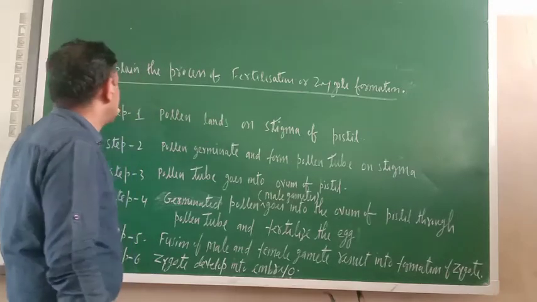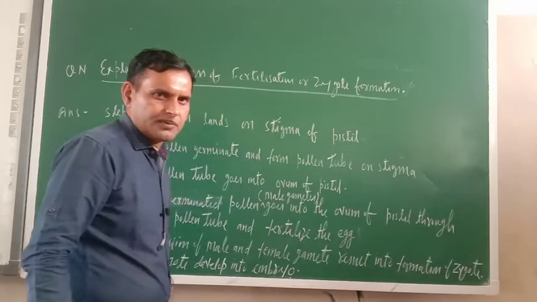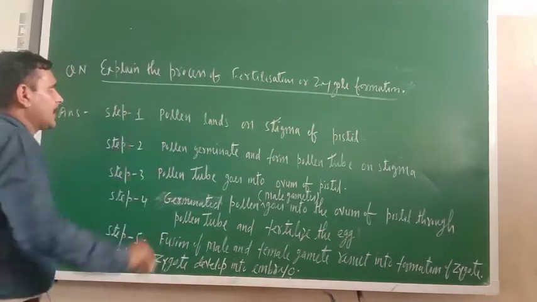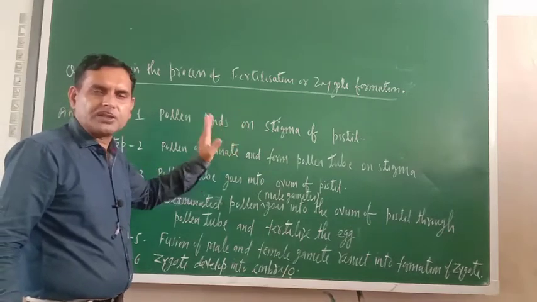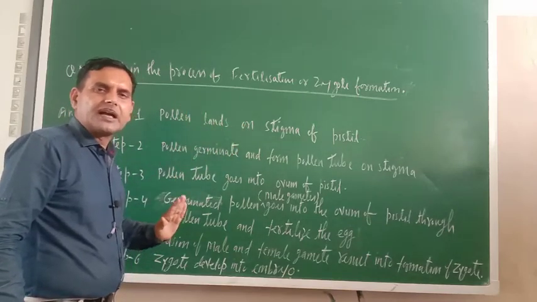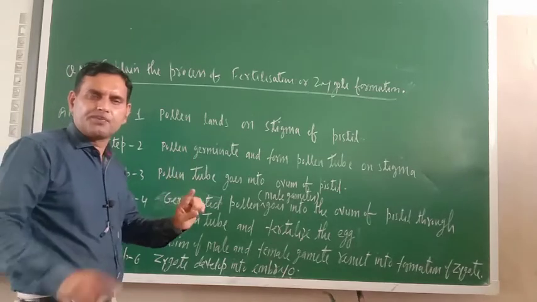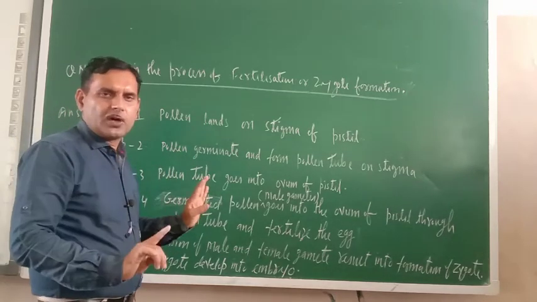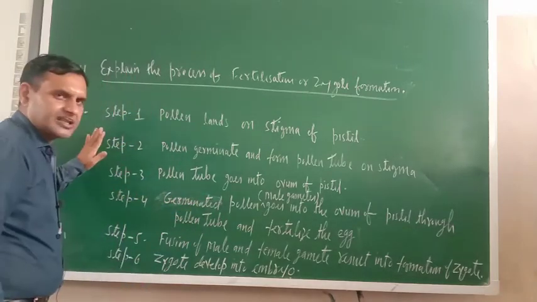So just see what is the process, explain the process of fertilization or zygote formation. For the explanation of process of fertilization or zygote formation, following things are happening. These are the steps by which fertilization occur. Same thing is there in the video also, but they have explained in very detailed way. That much is not required for you.